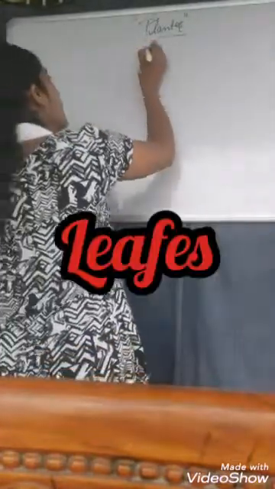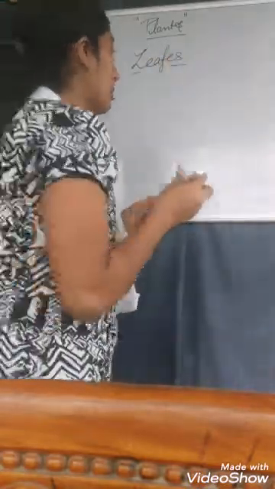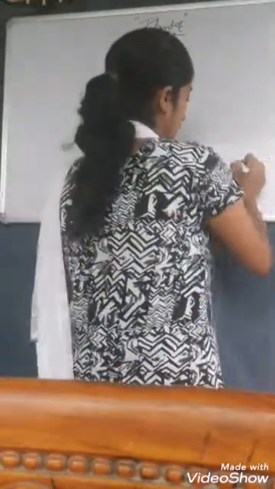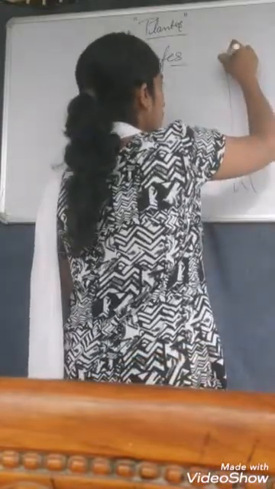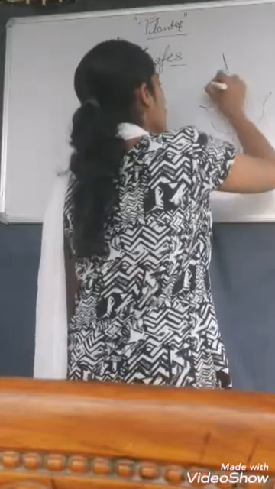Okay, so after the stem and the root, here is the turn for the leaves. Just think that this is the root of a plant, this is the stem of the plant, and these are the leaves of the plant.